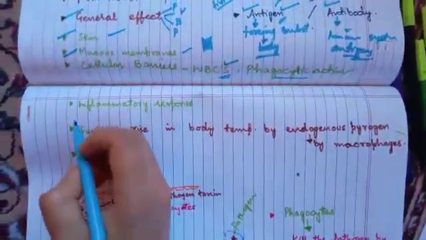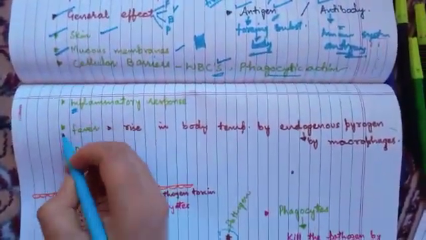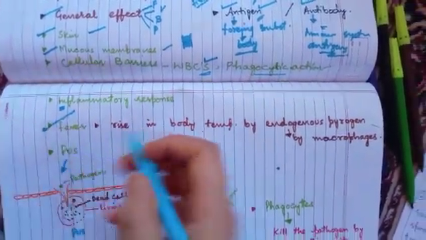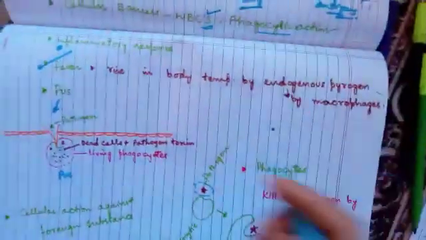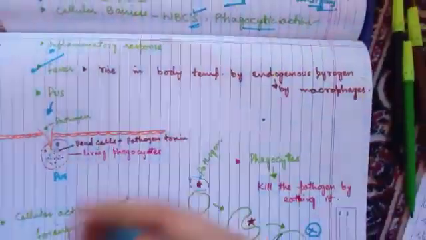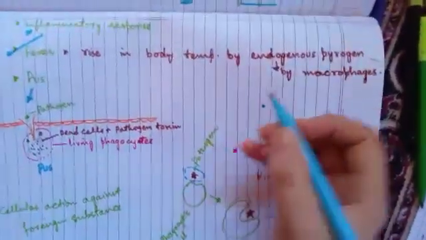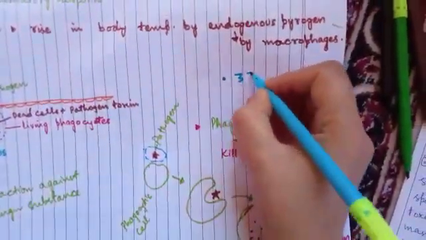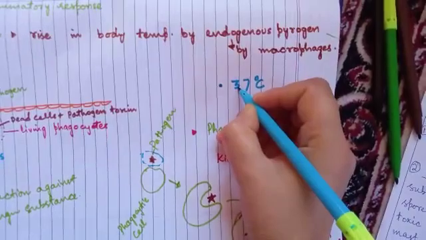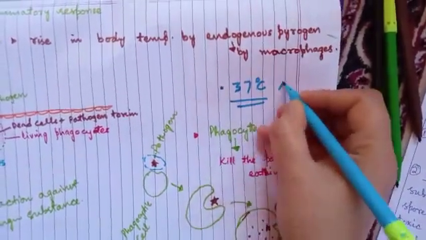Then the second one, inflammation, I will discuss. First, I will take care of the fever, because that's related to these phagocytic cells. What is fever? Fever is the rise in the overall average temperature of our body. For example, we have 37 degrees Celsius as the average temperature.